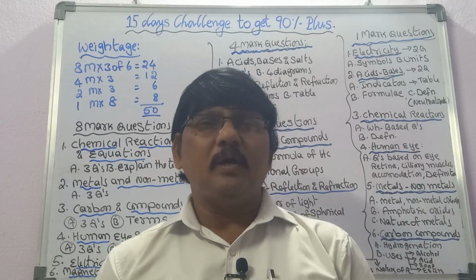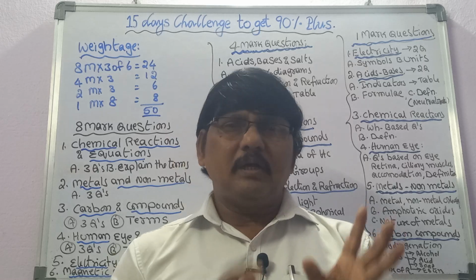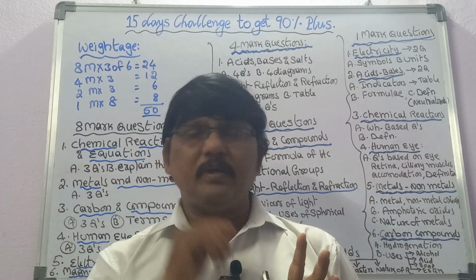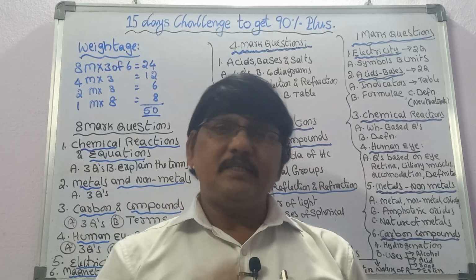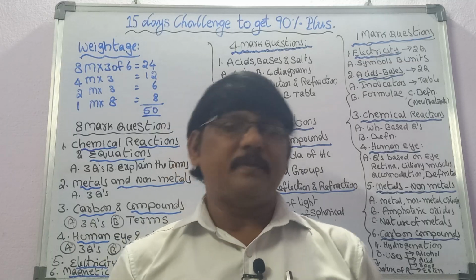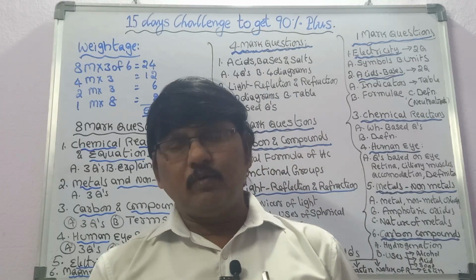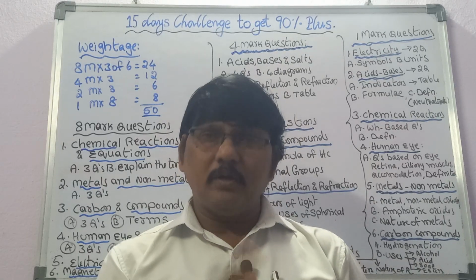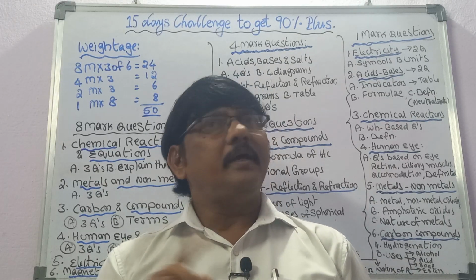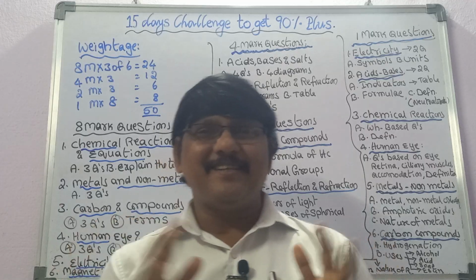Let's brush up again. What are the 8 marks questions from chemical equations and reactions? Number 1, the 4 types of chemical changes. Number 2, differences between displacement and double displacement. Number 3, balancing the equations. Number 4, terms: oxidation, reduction, redox reaction, rancidity, and corrosion. So these are all the terms.